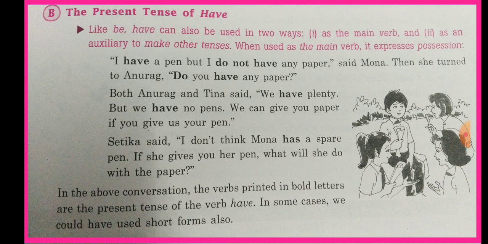So how can these forms of have be used as a main verb and an auxiliary verb? Read the sentence, I have a pen. Now we have only one verb, that is have. So here it is used as a main verb.